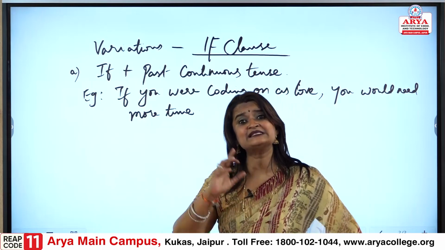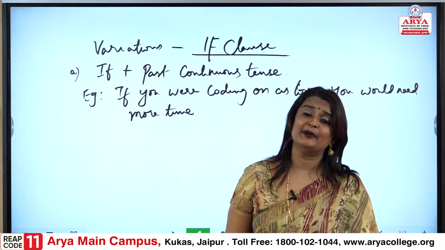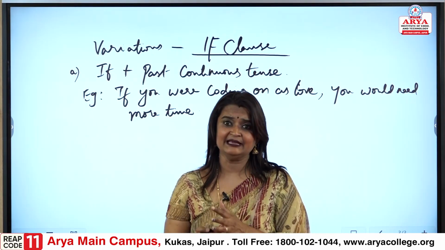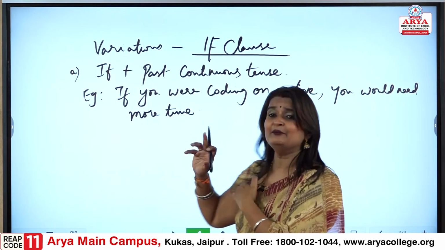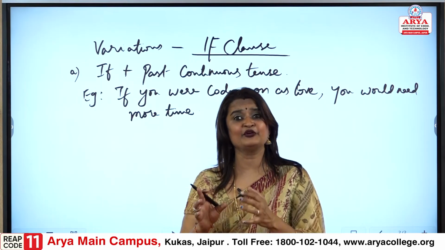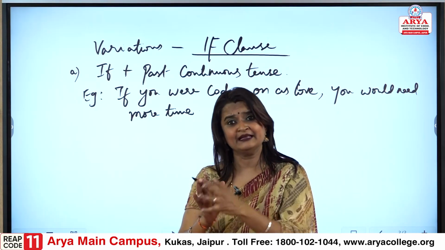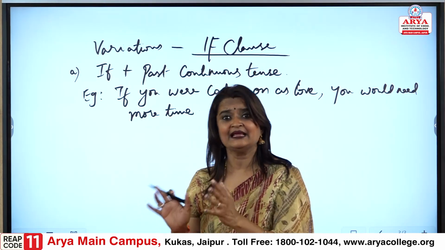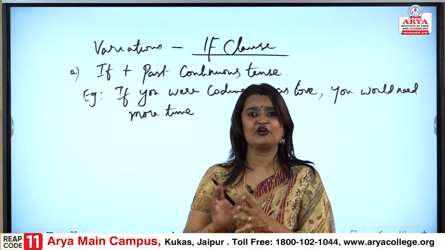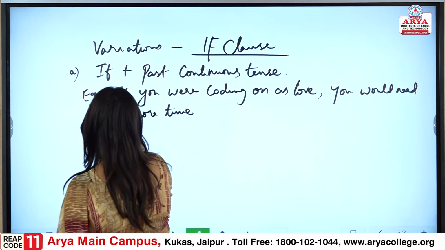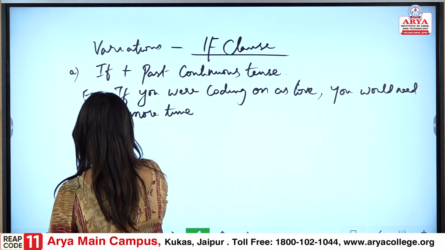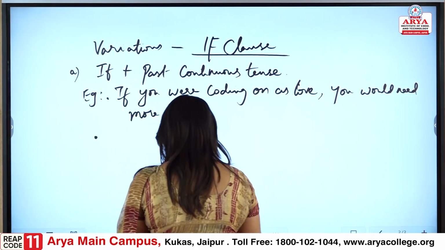So it is past continuous: from the past a person is continuously trying, and even now you would need more time. Fine, for your love you will need more time. Or even let me give you a better example, one more example so that all can understand it.